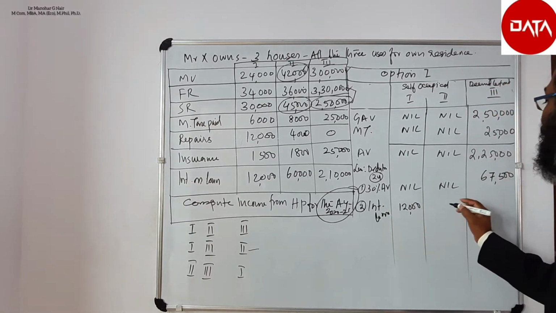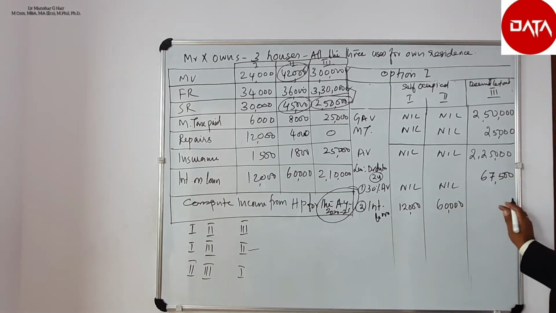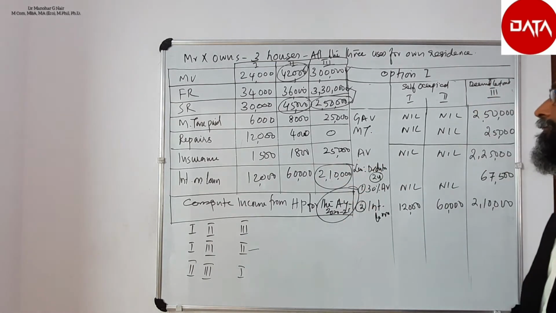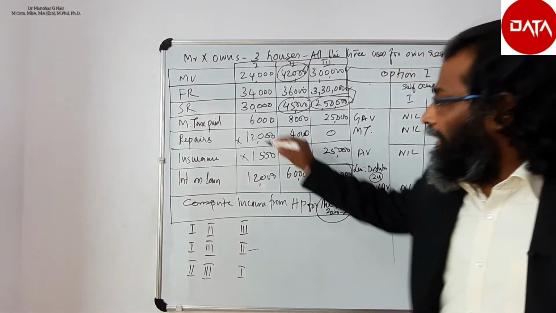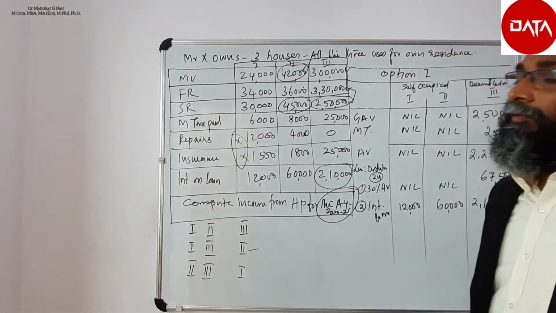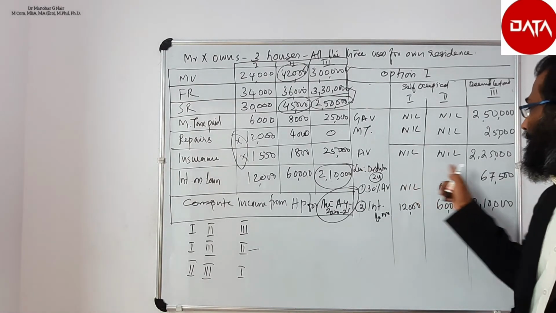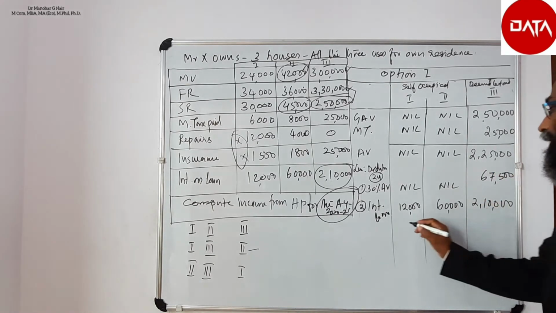The second house we can go for 60,000 rupees. And the third house, it is let out house property, so that can go for a deduction of 2,10,000, the amount which is expended. See my dear friends, the repairs, insurance cannot be deducted while computing the income from house property, but can deduct the 30% of the annual value possible.